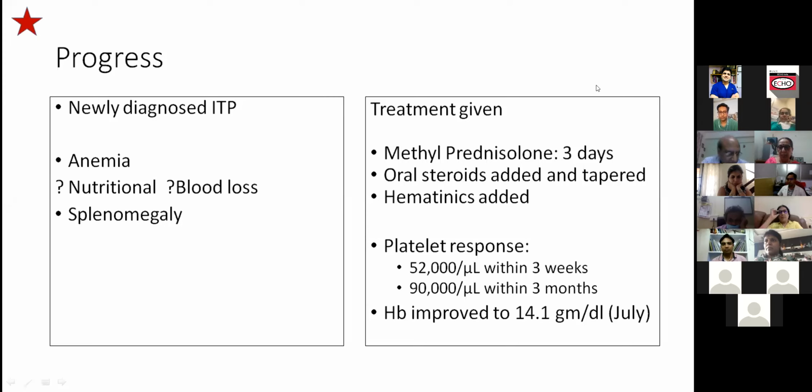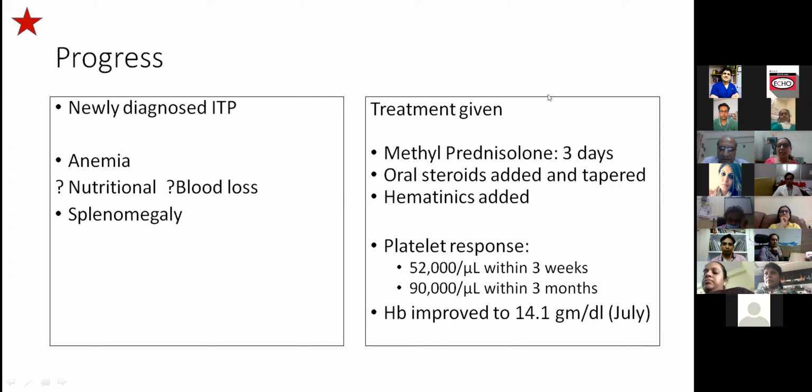If mucosal bleeds are acutely present, then yes, you must give something which will act faster, in 48 to 72 hours, like IVIG or methylprednisolone. Even 4 milligram steroids orally now are recommended. So one could do that. But you would first of all say whether it was mild, moderate, or severe ITP. Mild is very minor skin bleeds, hardly any mucosal bleed. Moderate is when there is mucosal bleeds, hematemesis, epistaxis, which is significant. And severe is when they are in shock-like phenomena, hypotensive, too much bleeding. If you divide it that way, then it becomes easier for you to decide what you need to do.